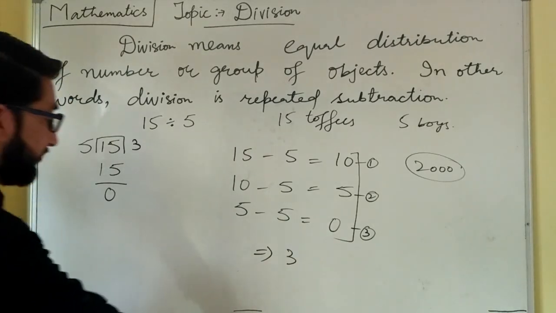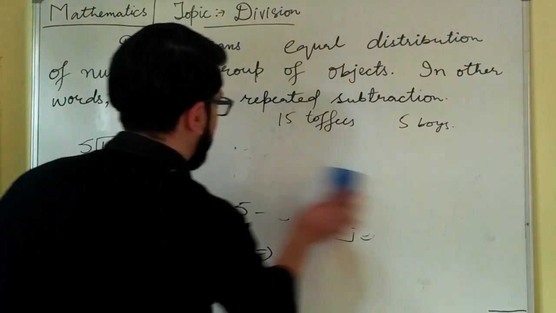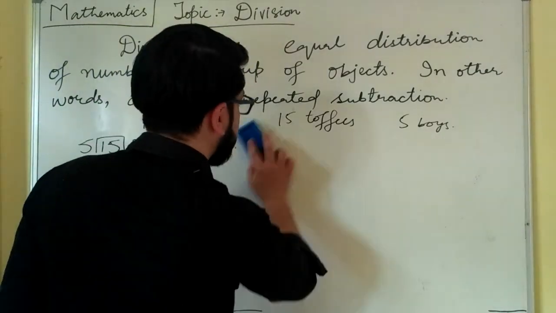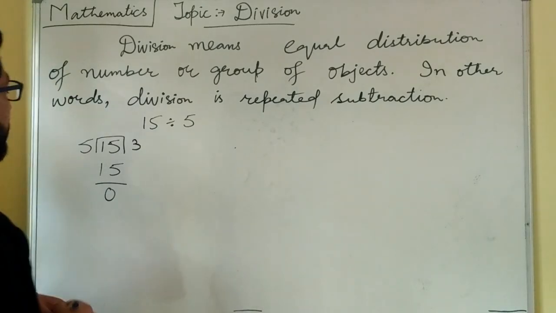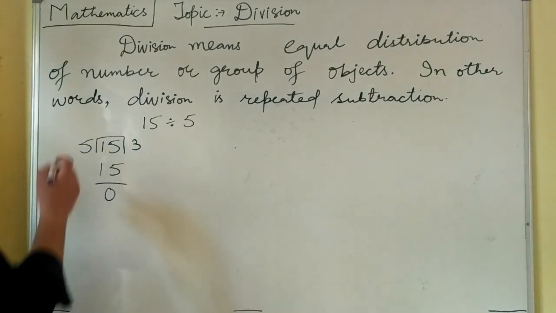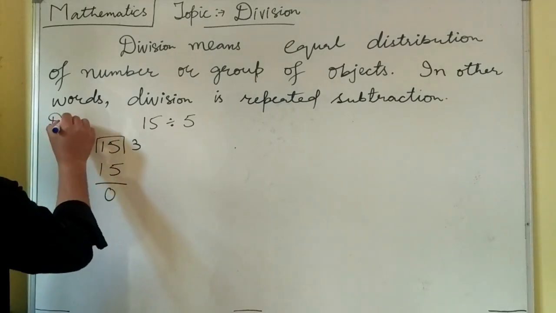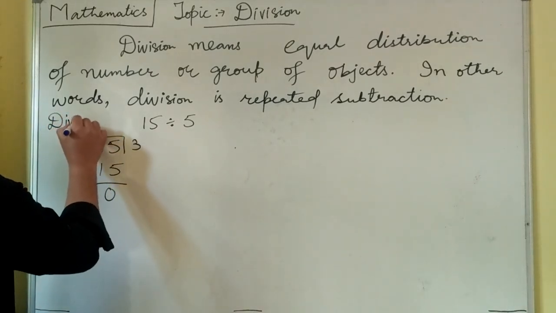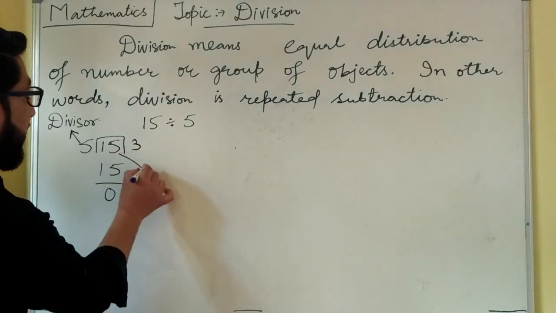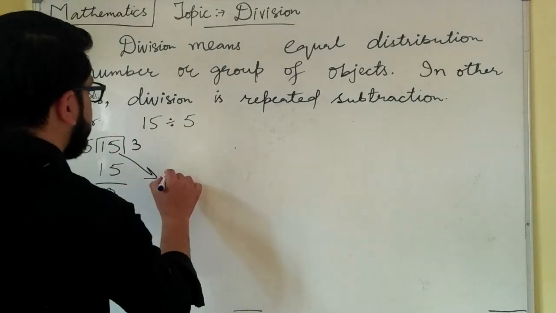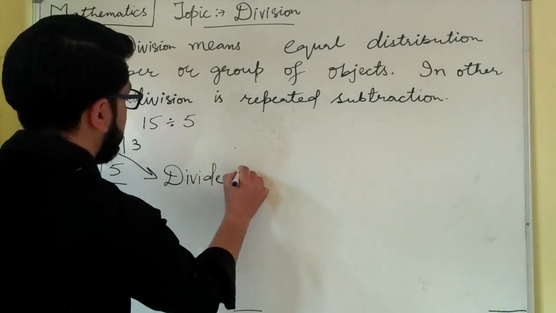Now the question for us is, what are these numbers in division called? I am erasing this and writing here. We have done this process. The number by which we have to divide is known as the divisor, and the number which we have to divide, we call the dividend.